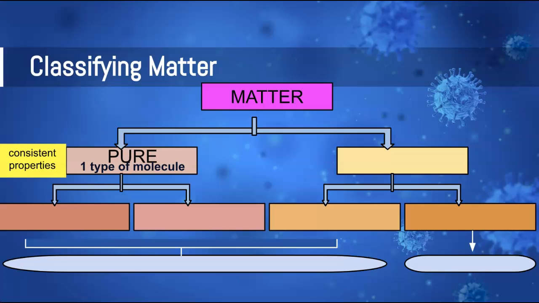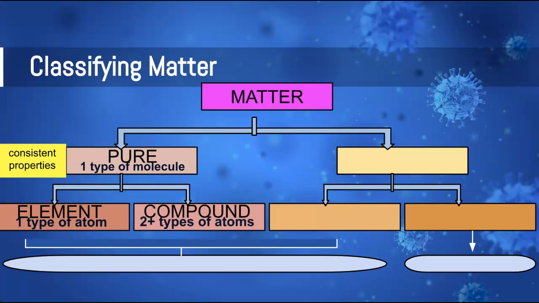A pure substance, which consists of one type of molecule, so it would be a single particle or a couple of particles that are in a constant ratio. And in a pure substance, we always have consistent properties. Why? Because every particle is the same. So because every particle is the same, that means they have consistent properties. Now, those pure substances can be broken down into two types. Type number one is an element, which we've already learned about, and an element is simply a particle that consists of one type of atom.